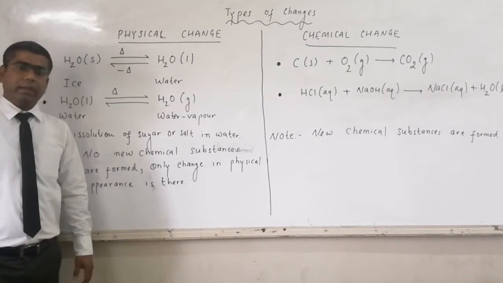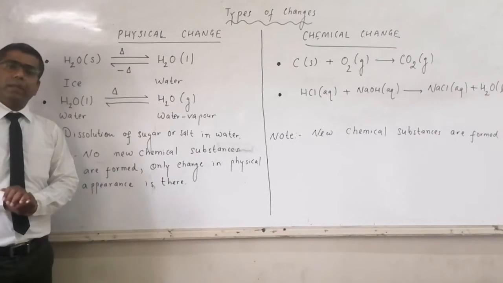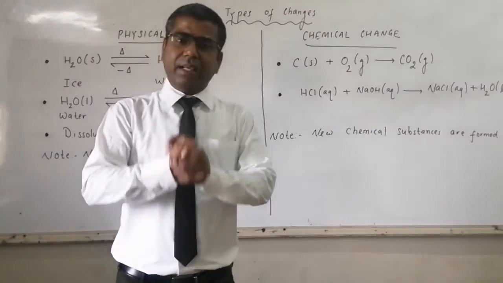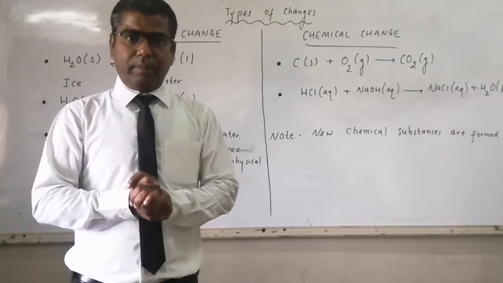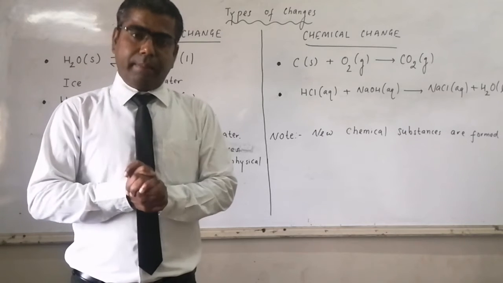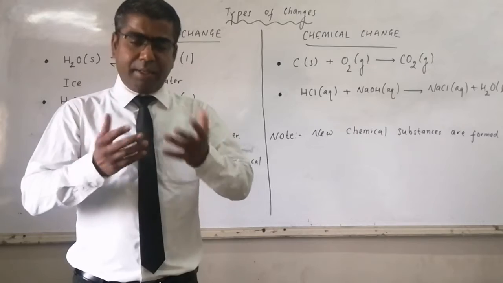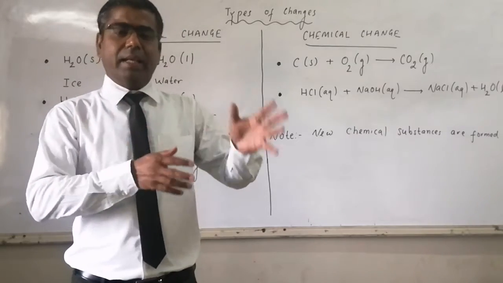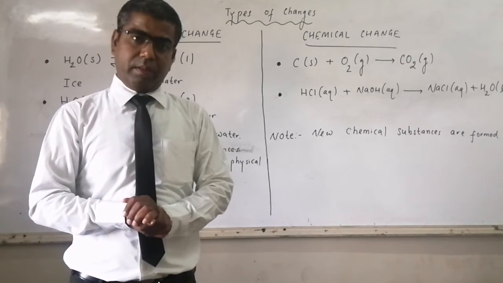So here we can say that if we want to change the physical state of a substance or matter, then by giving heat energy or by taking away heat energy, its physical state can be changed.